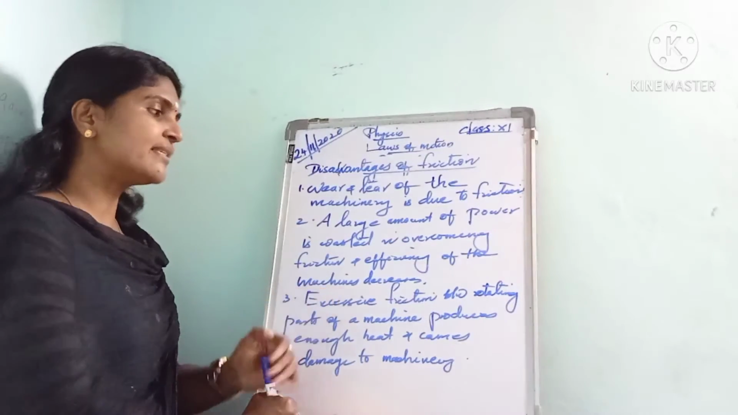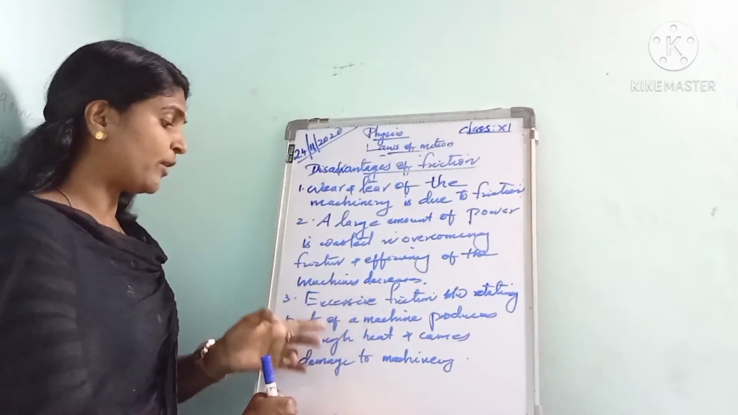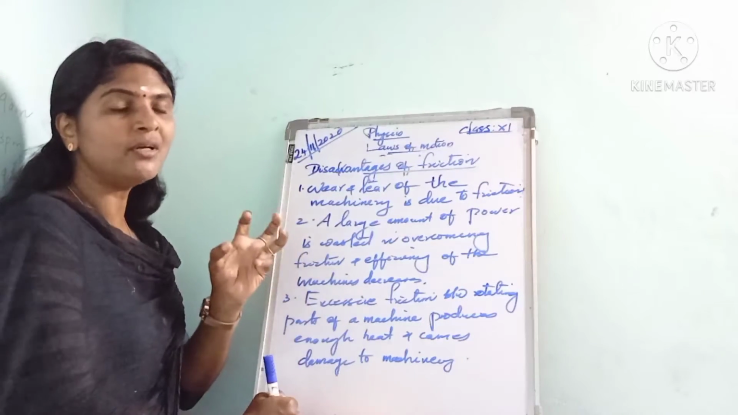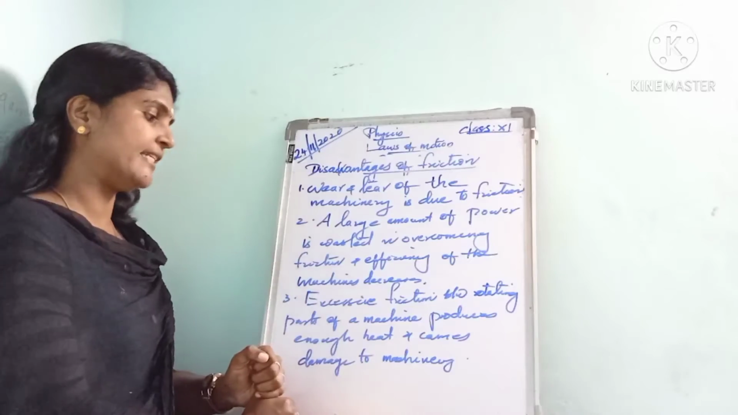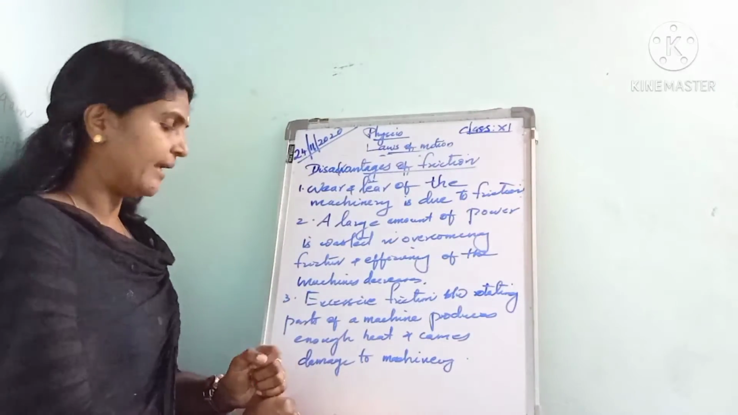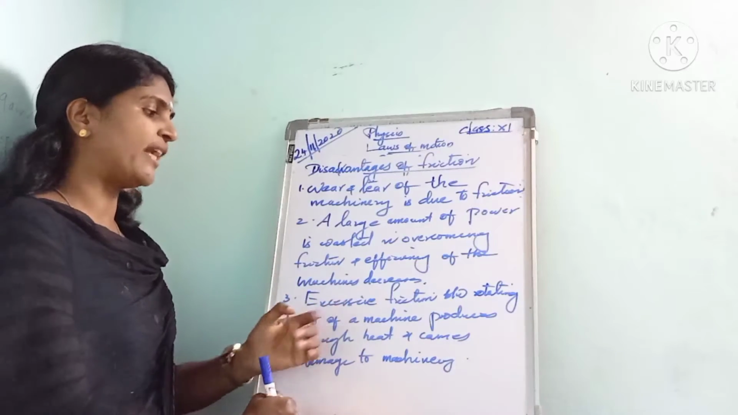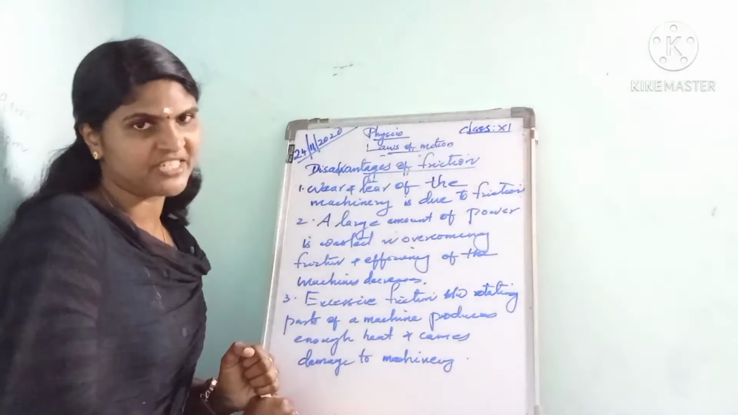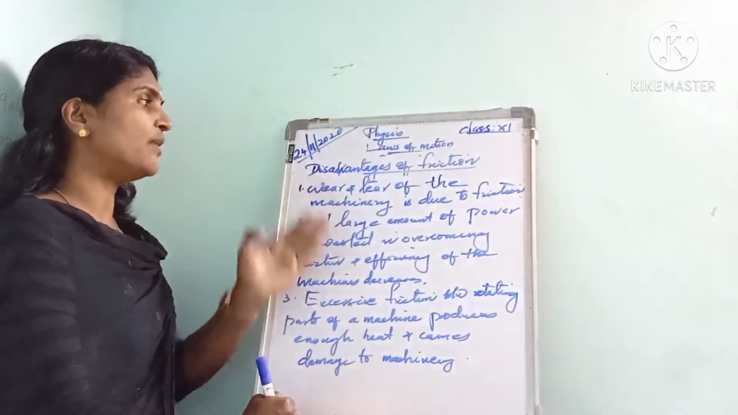Also, excessive friction between the rotating parts of a machine produces heat. Due to friction, heat is generated, and it causes damage to machinery. These are the disadvantages.